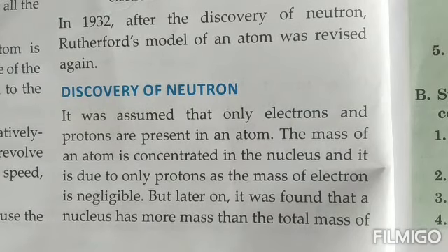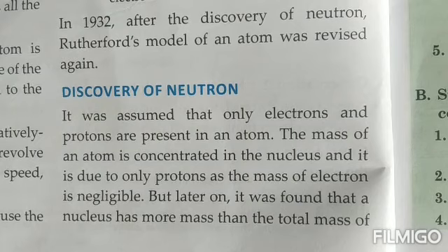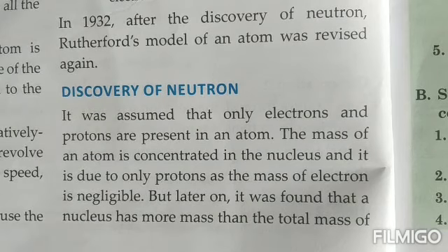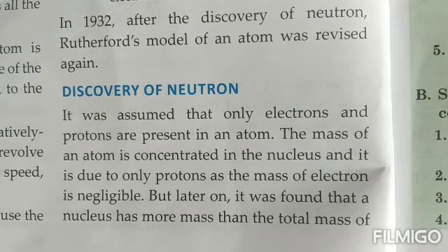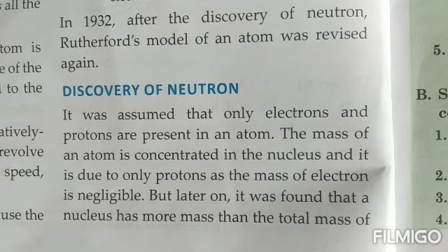So it was thought that there is something more inside the nucleus which is adding to the mass of the atom. This led to the discovery of the third subatomic particle, which was done in 1932 by James Chadwick. He was the one who discovered the third subatomic particle and gave it the name neutron.